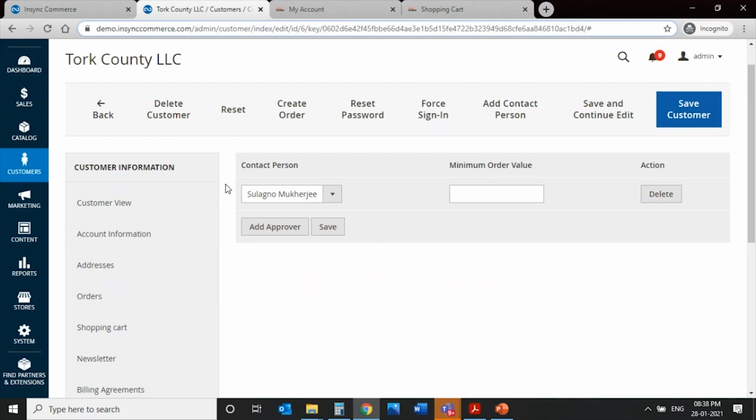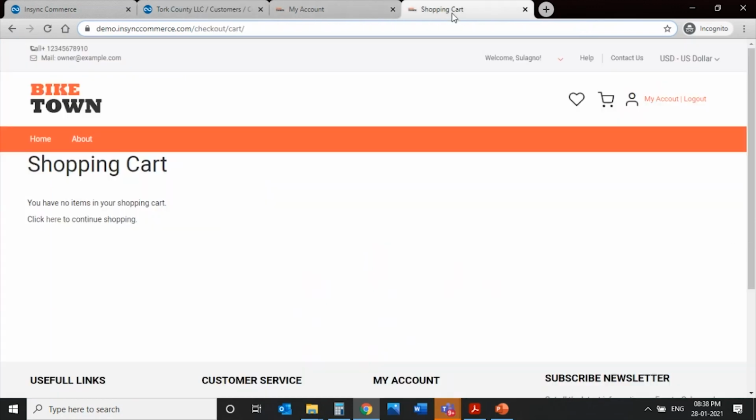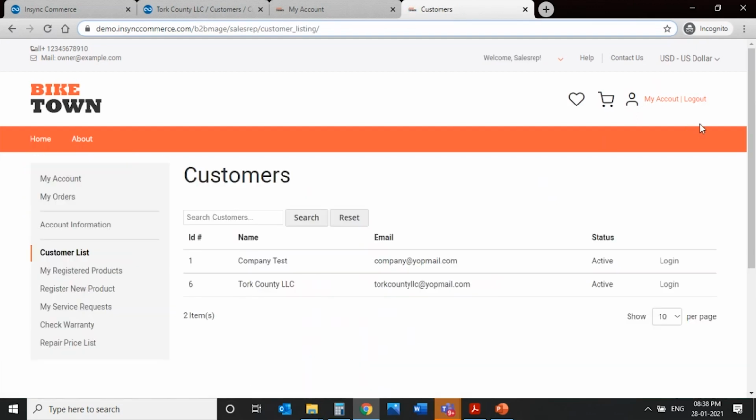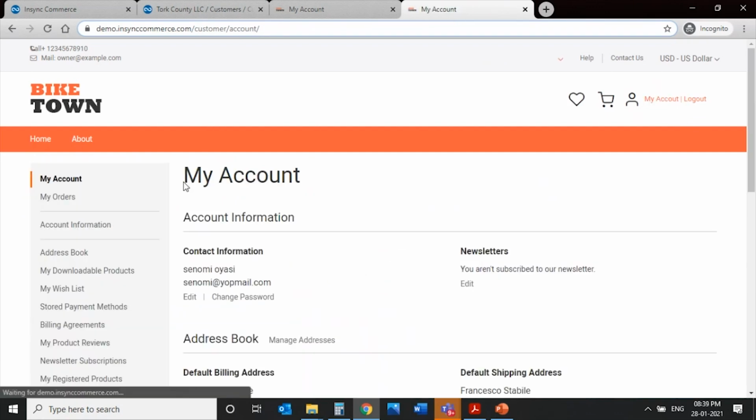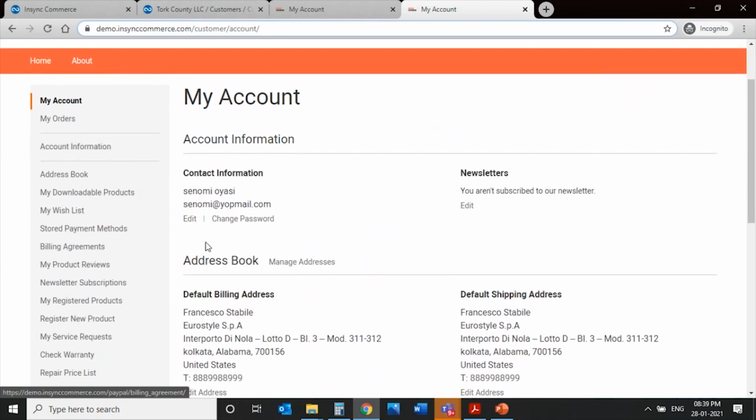Now let's look at a model where you're a brand or a manufacturer and you're directly trying to sell to consumers, and how they would claim warranty and register for warranty. So I'll just log out and now log in as a B2C customer, or direct consumer, for example. So I'm a B2C customer. On the left hand side, I don't see a lot of the options that I generally see when I'm a B2B customer on this portal.